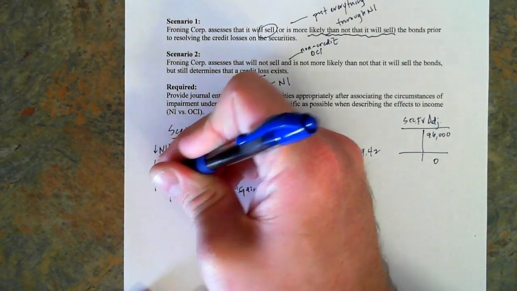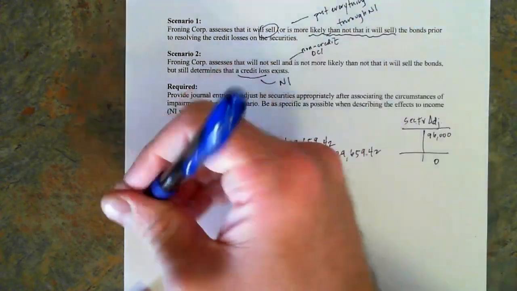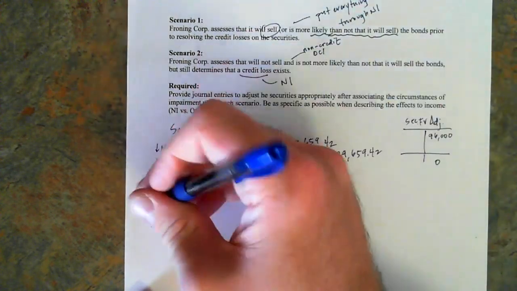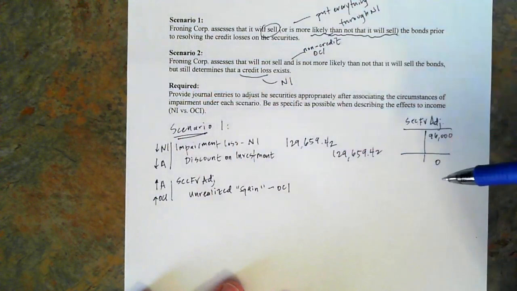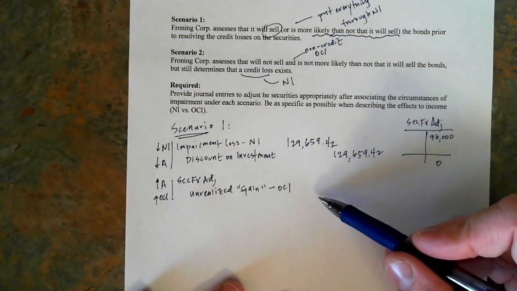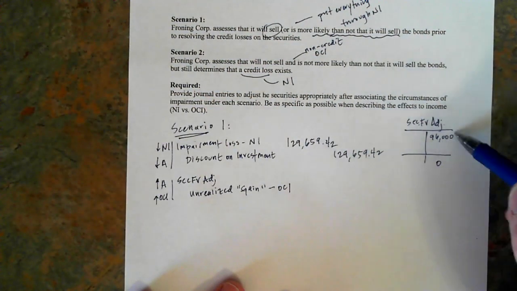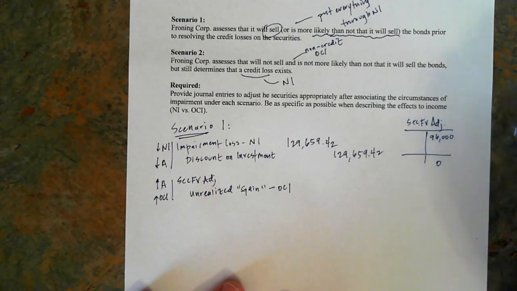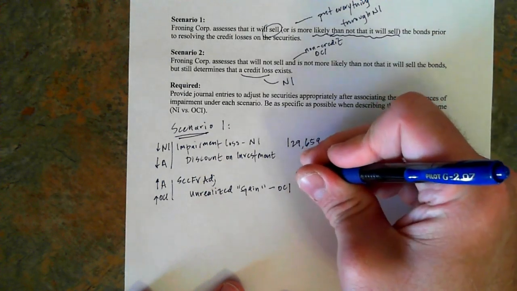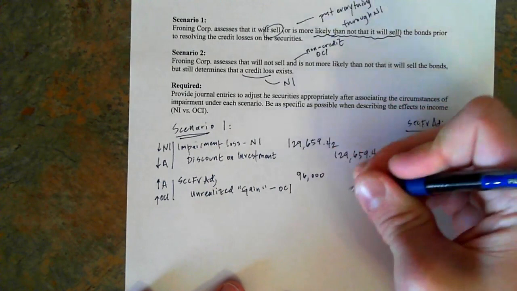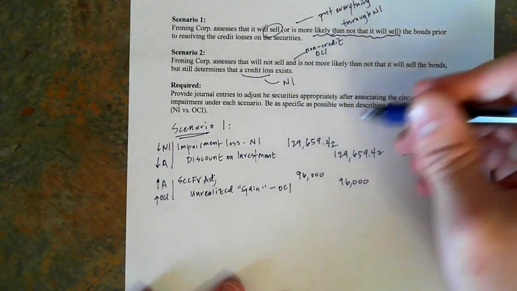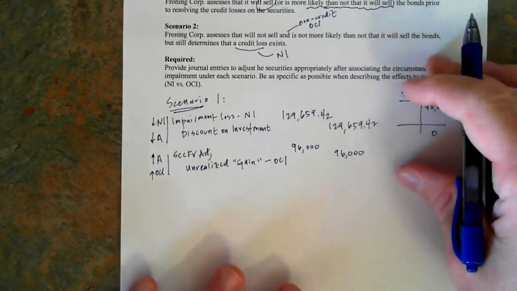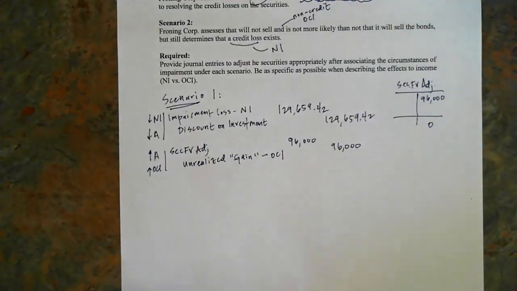it correctly impairs the investment and adjusts OCI such that, remember, this $96,000 loss was in my AOCI when it got closed out, and that can't be in there anymore because it's heading to net income, right? It's actually in this number now, and it's going to net income, so we need to take it out of OCI.